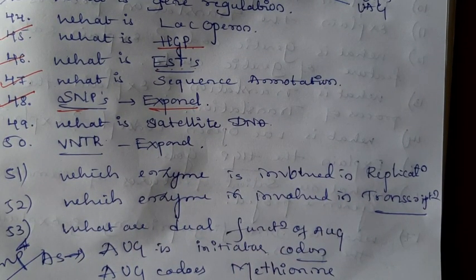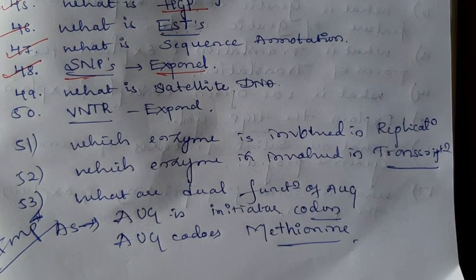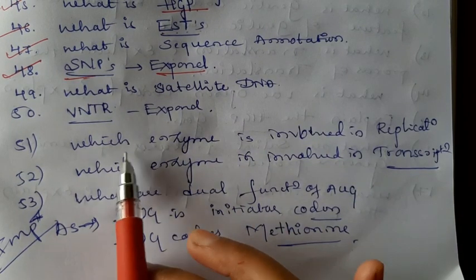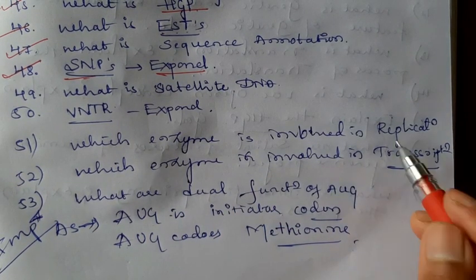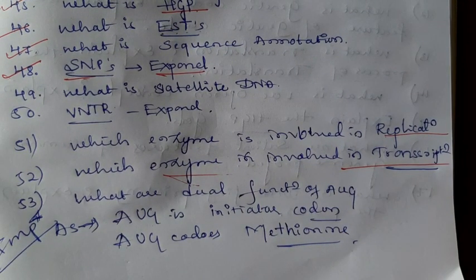Then what is satellite DNA? Satellite DNAs are the repetitive DNAs present in the junk DNA, which are very necessary for genetic mapping and DNA fingerprinting. Then what are VNTRs? Variable number of tandem repeats, or repetitive sequences. Okay. Then, which enzyme is involved in DNA replication? That is DNA polymerase. In transcription, it is RNA polymerase.